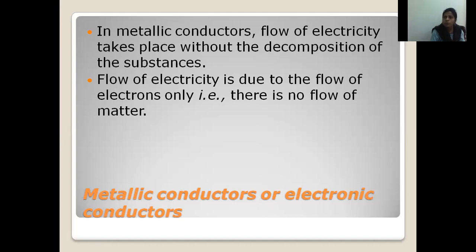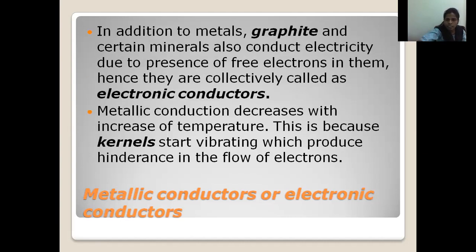So only due to the transfer of electrons inside the metal, they exhibit conductance. That is called metallic conductors. So what is a metallic conductor? A metallic conductor is nothing but a conductor which exhibits conductance due to the transfer of electrons and without decomposition of the material. Let's see the continuation of metallic conductors.